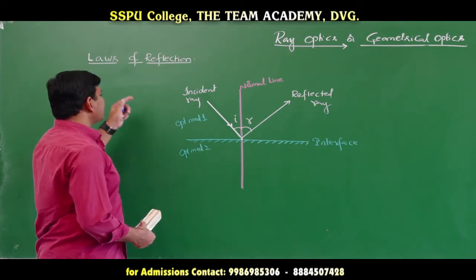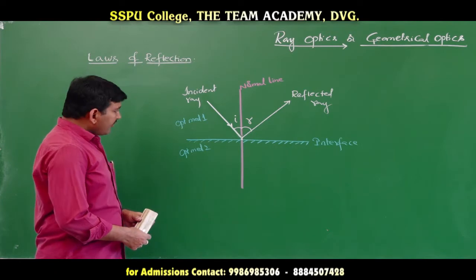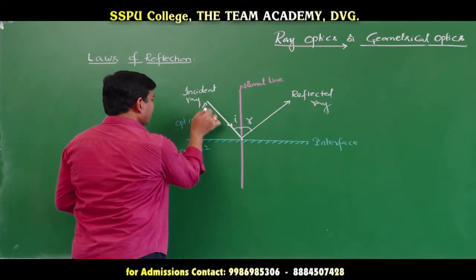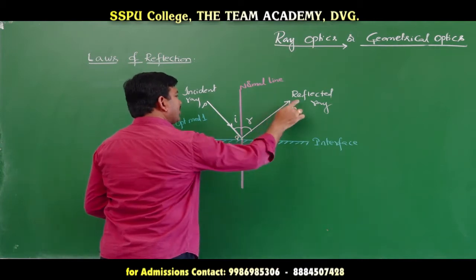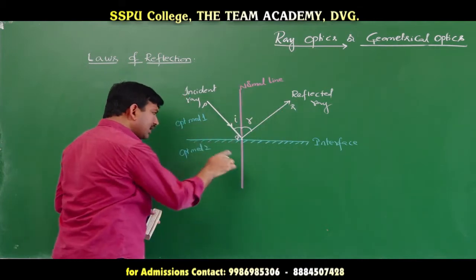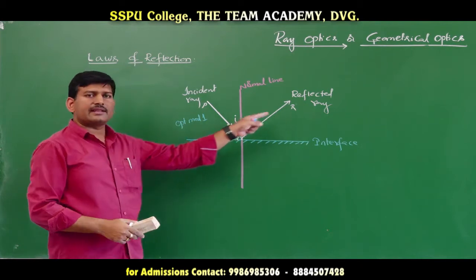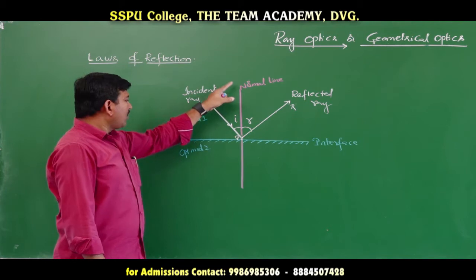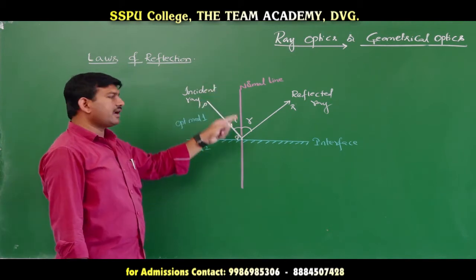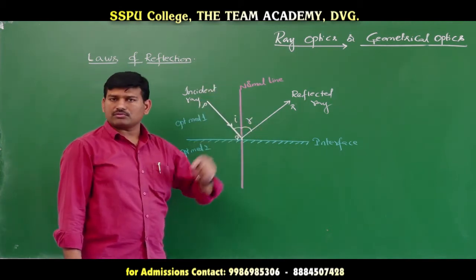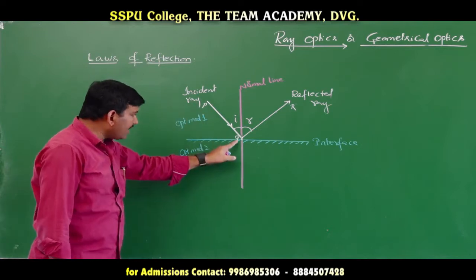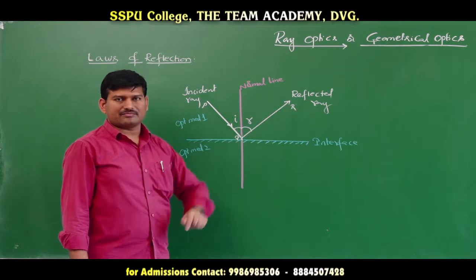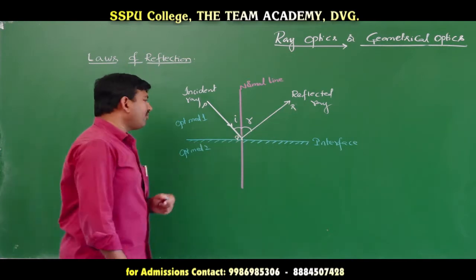Now, what does the first law of reflection say? If you see here, this incident ray PQ, the reflected ray QR, and the normal line, all three are lying in the plane of the board. PQ is in the plane of the board, the normal line is in the plane of the board, and the reflected ray is also in the plane of the board. That means the incident ray, the normal line and the reflected ray will lie in the same plane. This is called the first law of reflection.